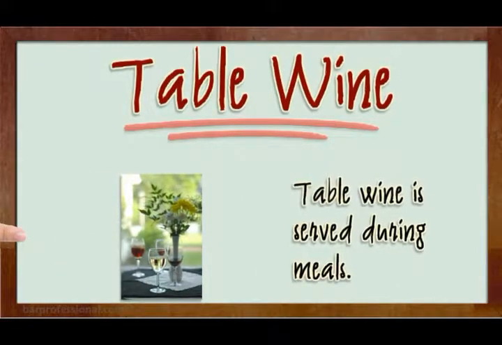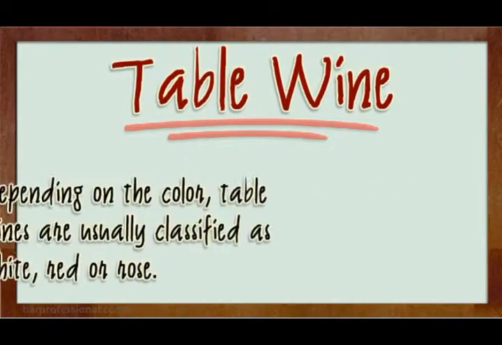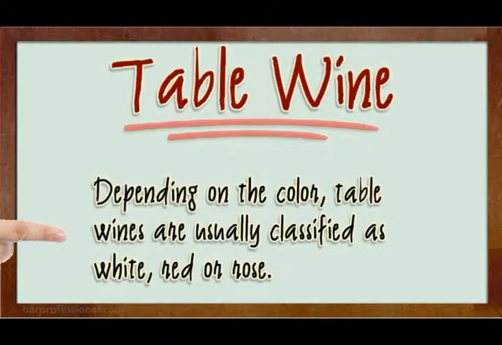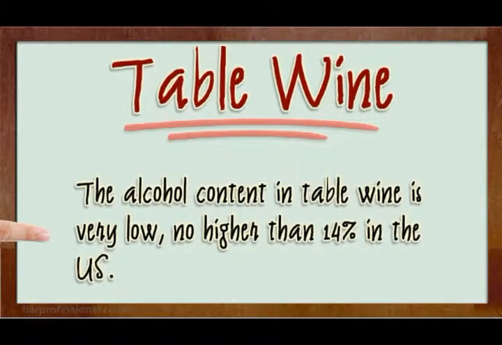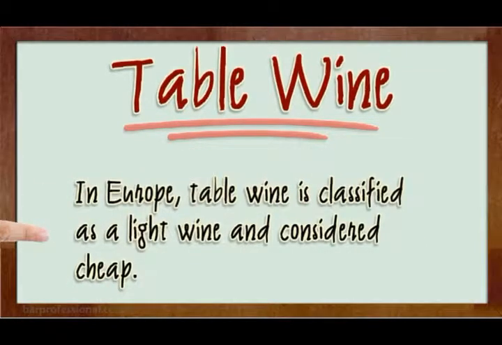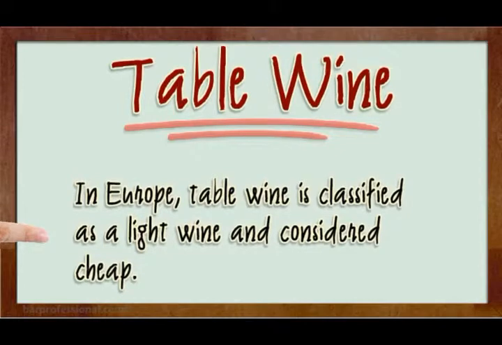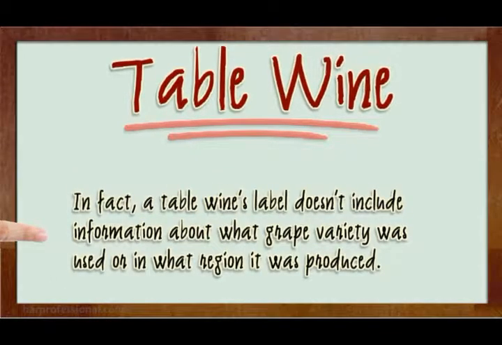Table wine. Table wine is served during meals. Depending on the color, table wines are usually classified as white, red, or rosé. The alcohol content in table wine is very low, usually no higher than 14% in the USA. In Europe, table wine is classified as a light wine and considered cheap. In fact, a table wine's label doesn't include information about what grape variety was used or in what region it was produced.